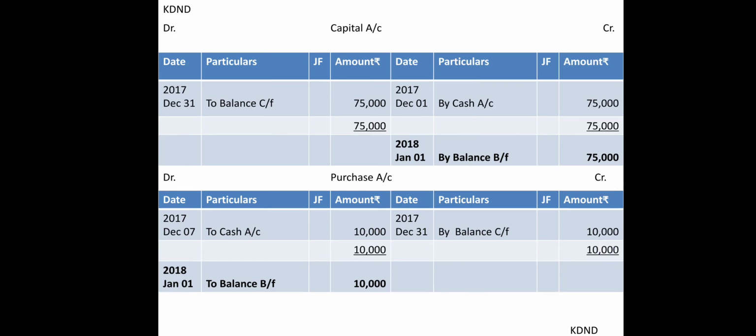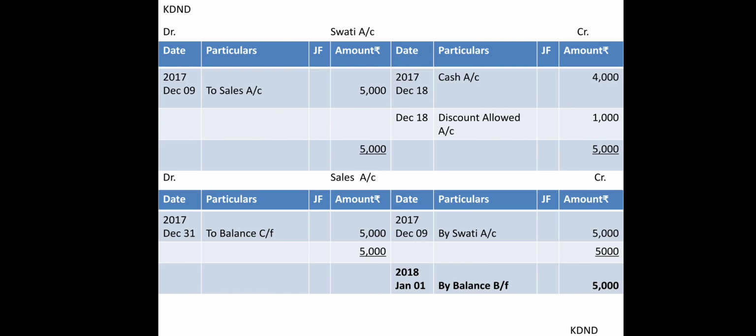So this way the cycle will move on. Same way for purchase also: 10,000, then balance carried forward 10,000, which next month is brought forward as 10,000 on January 1st.